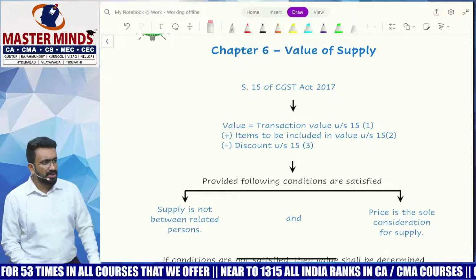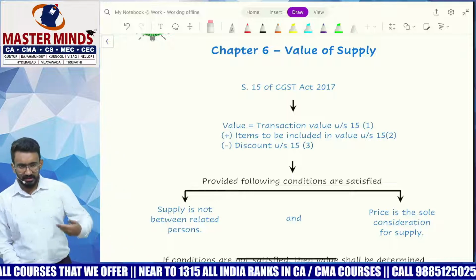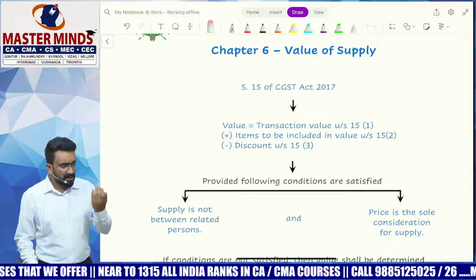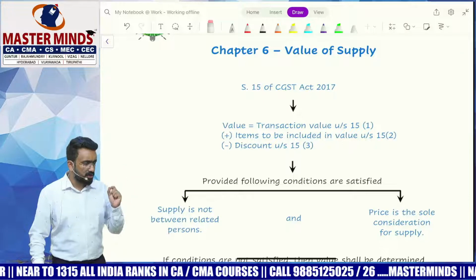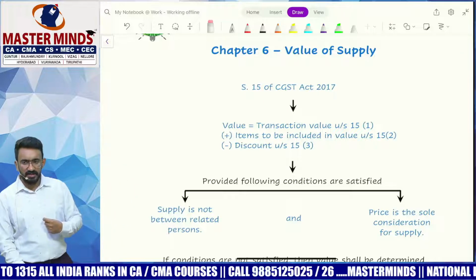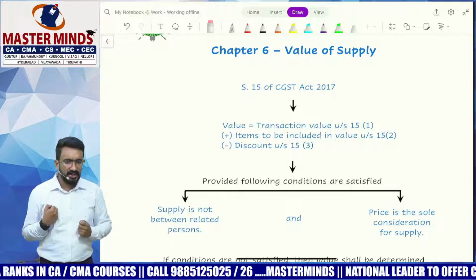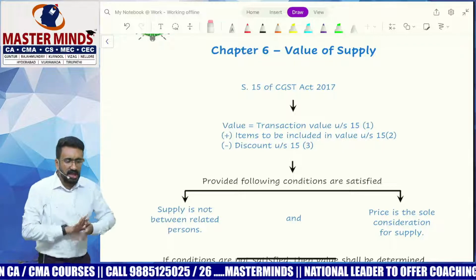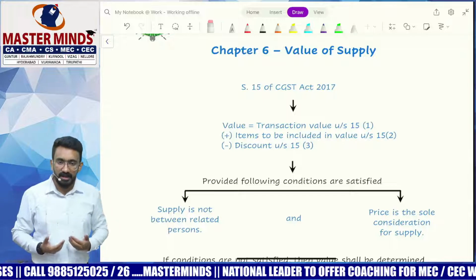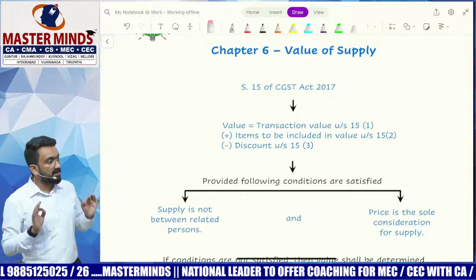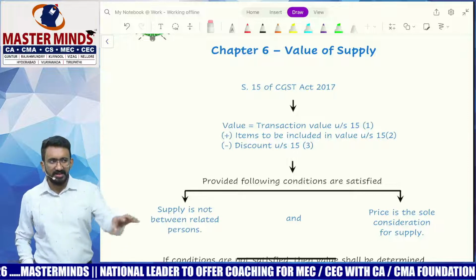What is the intention of the supplier? Let me put out the question with an example. What is the intention of the supplier when it comes to value? The ultimate burden of taxes is on the consumer. As far as the supplier is concerned, the supplier does not pay GST from their pocket. The only thing that they do is collect GST and then remit it to the government. That's the only responsibility that the supplier has. So as far as the supplier is concerned, whatever may be the value, the supplier need not be caring, right? Because anyway, they're just collecting and then paying.